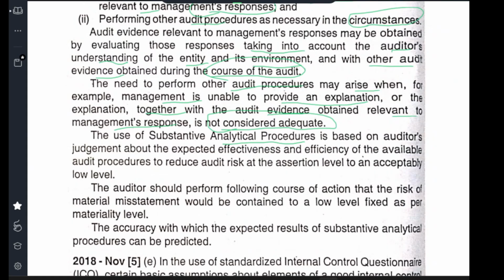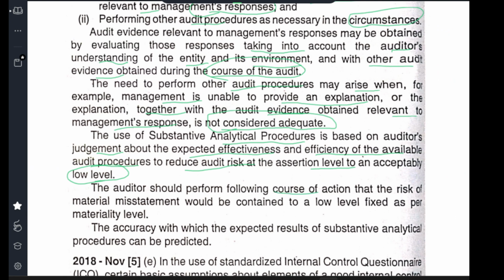Using substantive audit procedures is based on the auditor's judgment about the expected effectiveness and efficiency of the available audit procedures to reduce the audit risk to an acceptably low level. So why you need to perform this audit procedure is to bring the risk to an acceptably low level. You are going to give the opinion. So for that opinion, you should reduce the risk assessment.